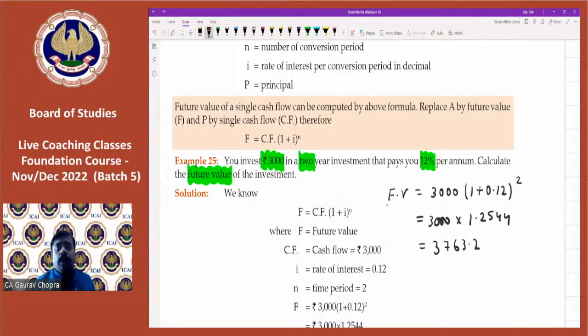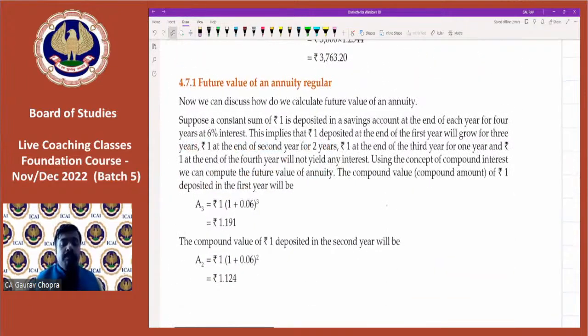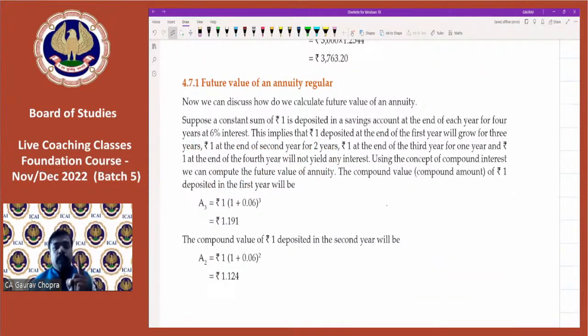So I think all of you have understood till here, because this point was not new. This was basically the compound interest only with new terminology. All right. So whether we say compound interest, amount, or we can say the future value, both are same. Now we are mixing the two things. One is future value and second is annuity.